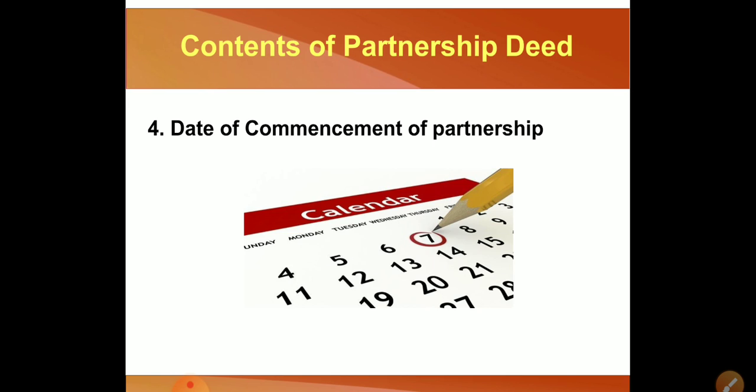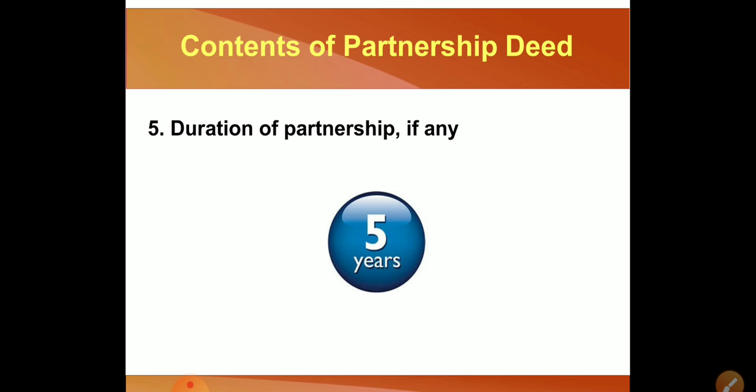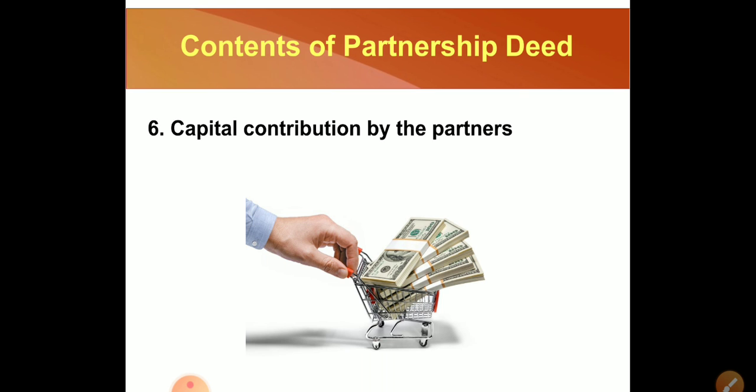Next is date of commencement of partnership. Now what is the date of commencement of partnership? That means when they have started the partnership, when they have joined together for partnership. Next, duration of partnership, if any. Sometimes it happens they come together for a time being. It can be 2 years, 5 years, or 10 years. So they come together for a time being, that is known as duration of partnership. If the duration is there, that also should be specified in the partnership deed.